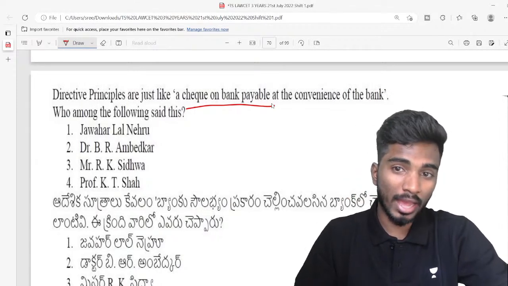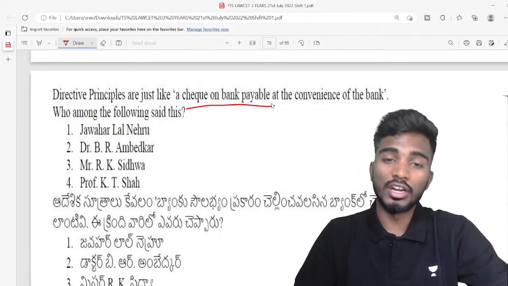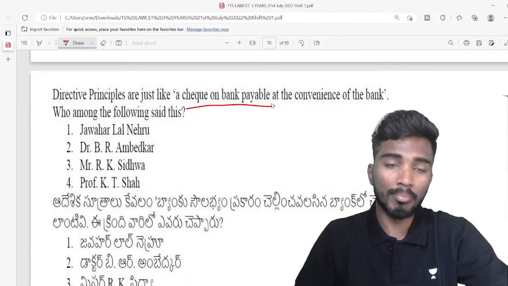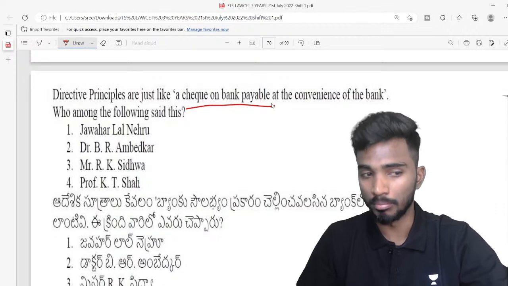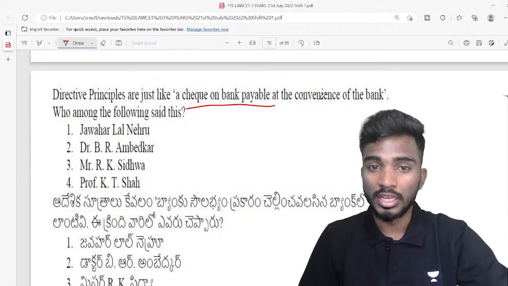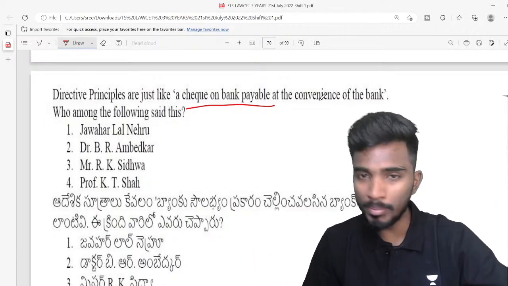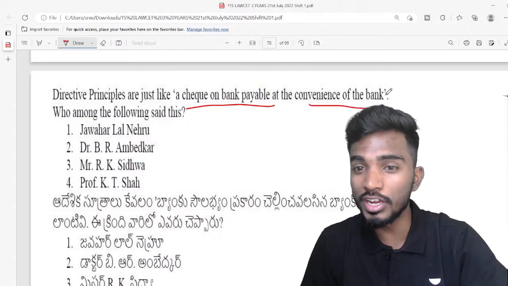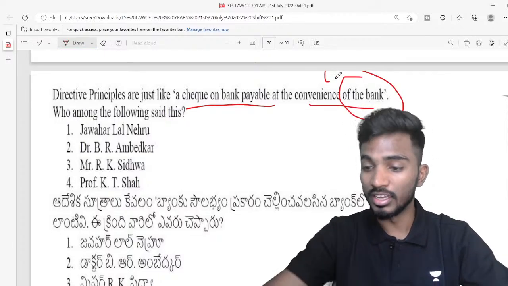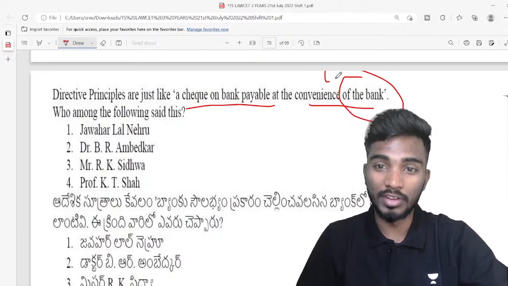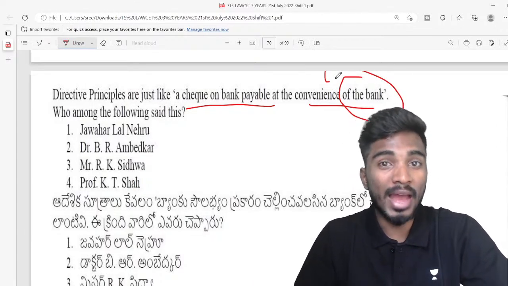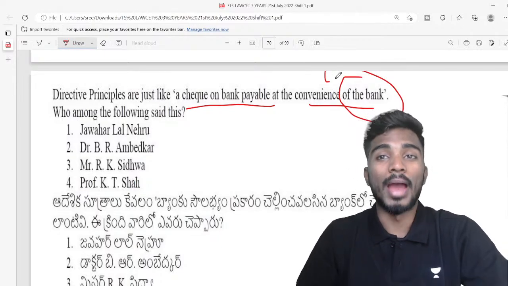If I go to the bank, so generally when will the bank make payment? Bank will make the payment if there is money in my bank account. But here there is a check. It is payable at the bank, but at the convenience of the bank, which means that if bank wants to pay, bank will make the payment. If bank does not want to pay, bank does not make.